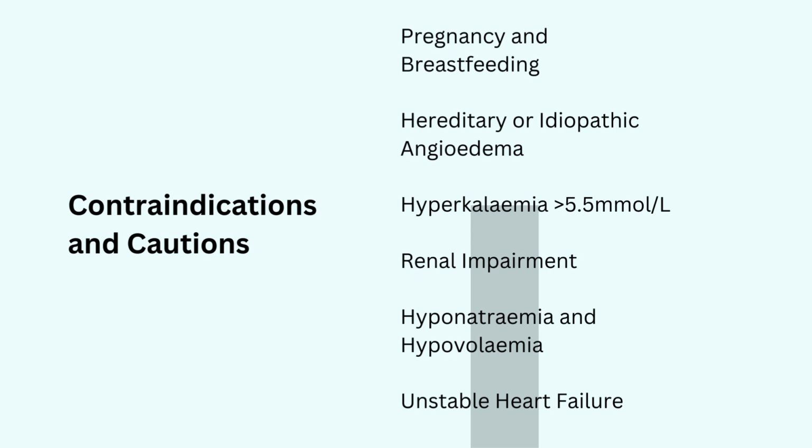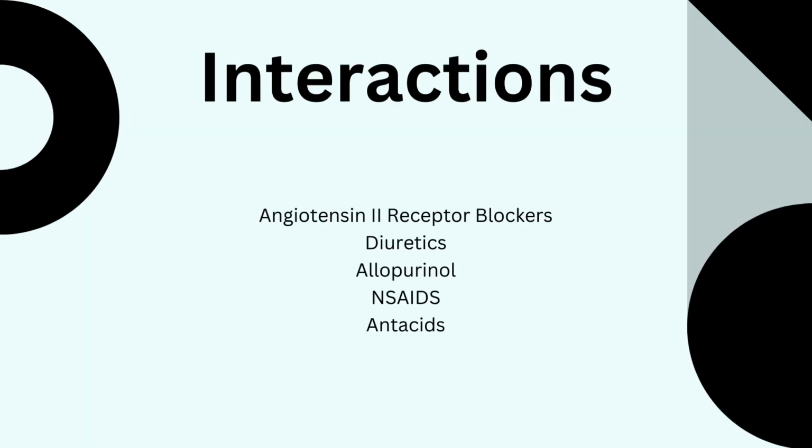So on to some drug interactions now. Angiotensin-2 receptor blockers. You don't want to use two drugs affecting this pathway if possible. It increases the risk of hypokalemia, hypotension and renal impairment. Diuretics, care is needed here. Both together they can cause a very rapid fall in blood pressure in someone who is volume depleted.